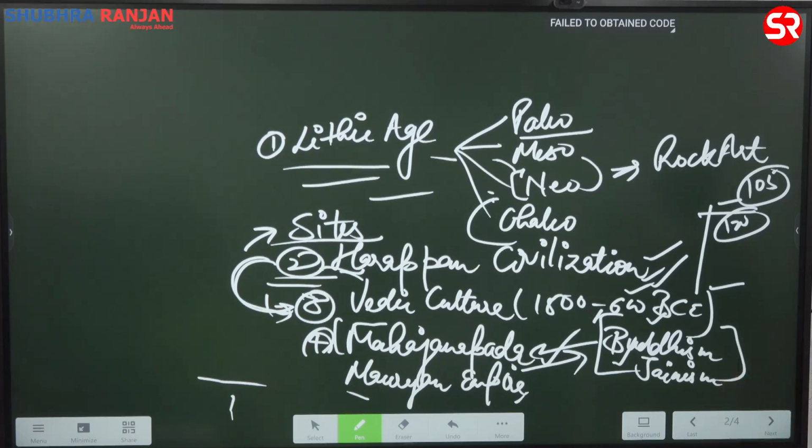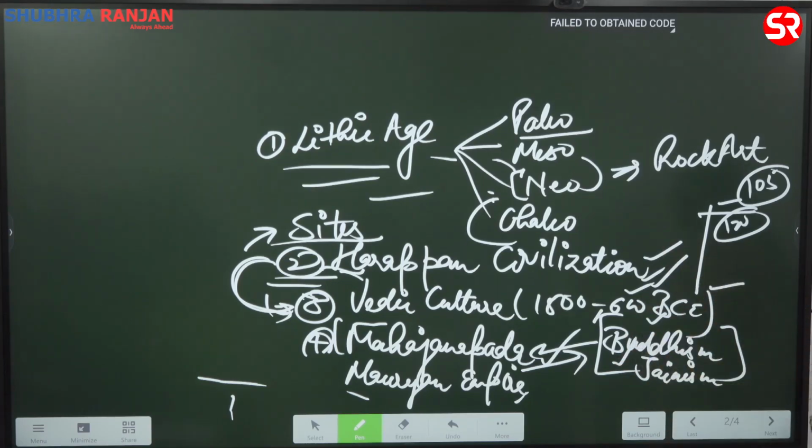You can get it evaluated by me as well, so that you have this habit of writing from the very start, and then you will also be able to understand what to write and what not to write. Okay, that is another habit that you have to develop. Then only you are going to be able to get good marks in mains. Otherwise, if you are scoring 117 in prelims, it will not matter if you are not able to qualify mains, or if you are not able to get good marks in mains. So keep all these things in mind while preparing.